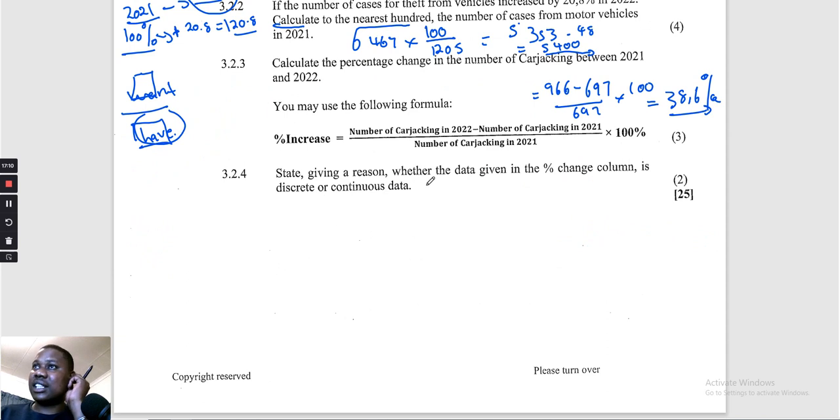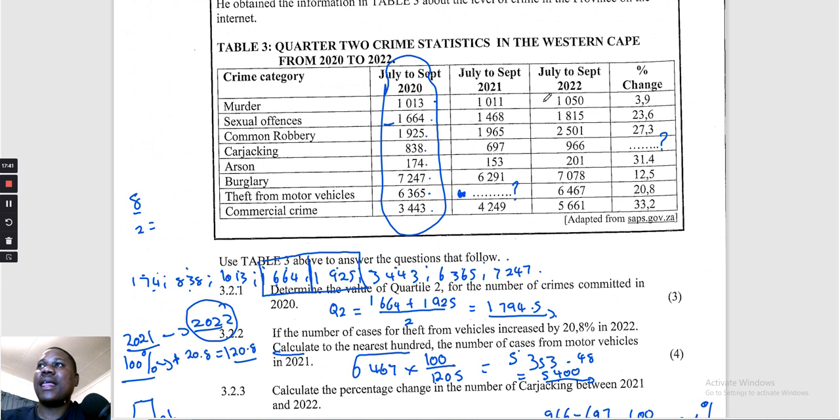State, giving a reason, whether the data in the percentage change column is discrete or continuous. So there is a method of definition that I use. I will tell people that a discrete data is a counted data, and a continuous data is a measured data. But there's another definition of describing the two, because if you look at the percentage there, you can't count the percentage. You can't measure the percentage. So what do we do?